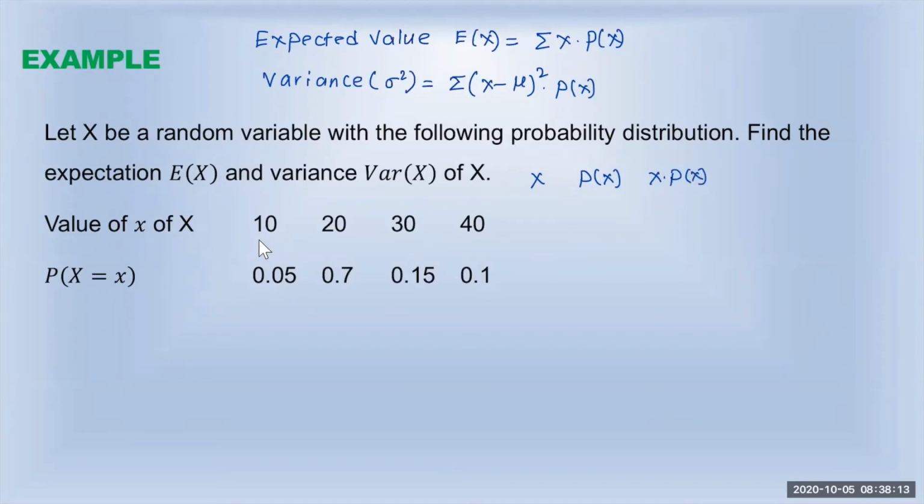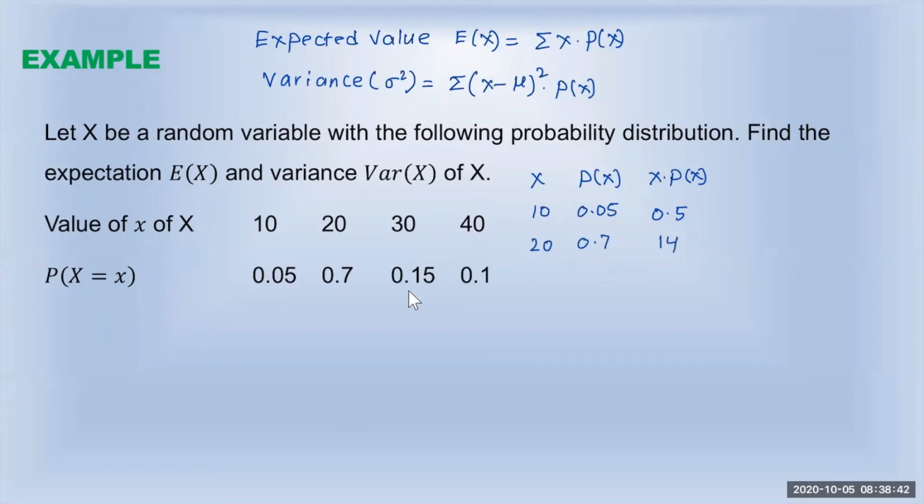So the first one is 10, probability is 0.05. If you multiply 10 times 0.05, that is 0.5. The second is 20 and the probability is 0.7. If I multiply 20 times 0.7, that is 14.